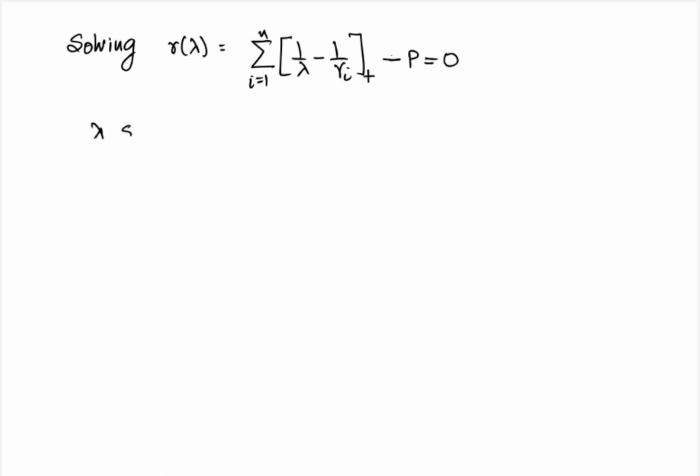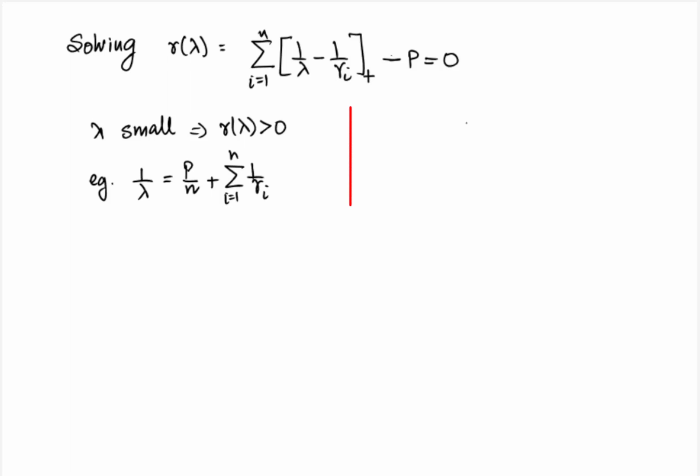In fact, when lambda is very small, R of lambda is greater than 0. For instance, we can see that if lambda is such that 1 by lambda is equal to P divided by n plus sum over i of 1 by gamma i, then all the summands will be positive and sum up to something more than P. On the other hand, when lambda is very large, all the summands will be 0 and therefore R of lambda will be equal to minus capital P, which is negative. For instance, if 1 by lambda is equal to 1 by gamma max, where gamma max is the maximum of the gamma i's, then all the summands will be equal to 0.